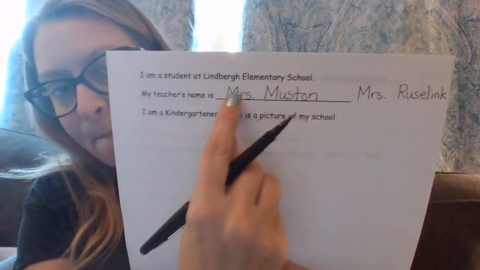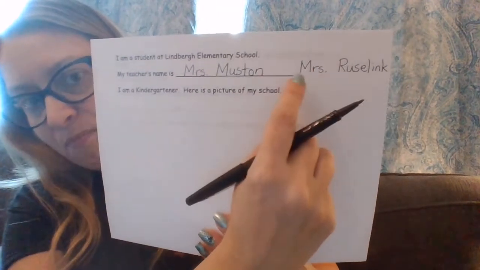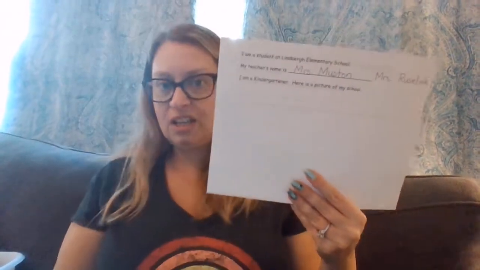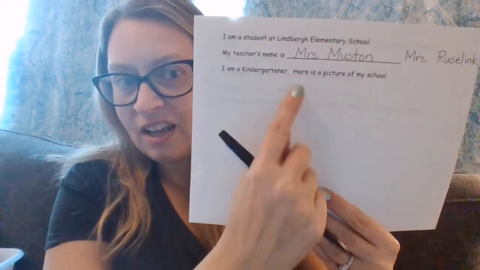Here is Mrs. Mustin's name if Mrs. Mustin is your teacher. And here is Mrs. Rustlink's name if you are in Mrs. Rustlink's class. You don't need to write both names because you don't have both teachers this year. Down here, where it says, I am a kindergartner, here is a picture of my school.